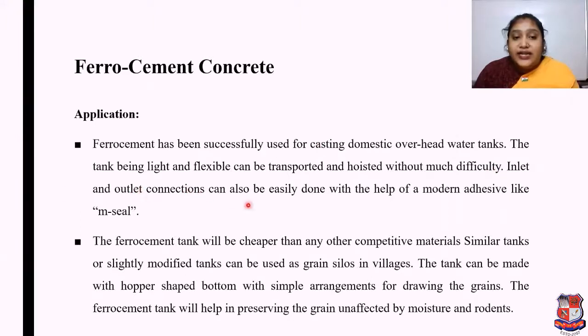Inlet and outlet connections can also be easily done with the help of modern adhesive like Araldite. The ferrocement tank will be cheaper than any other competitive material. A similar or slightly modified tank can be used as a grain silo in villages. The tank can be made with a hopper-shaped bottom with a simple arrangement for drawing the grains. The ferrocement tank will help in preserving the grain unaffected by moisture and rodents.